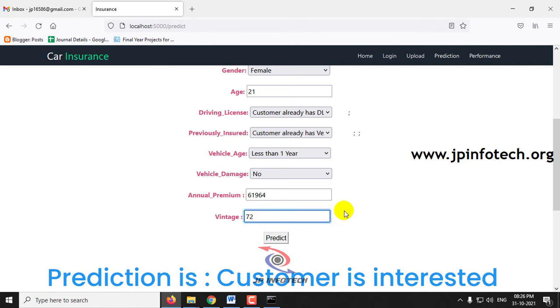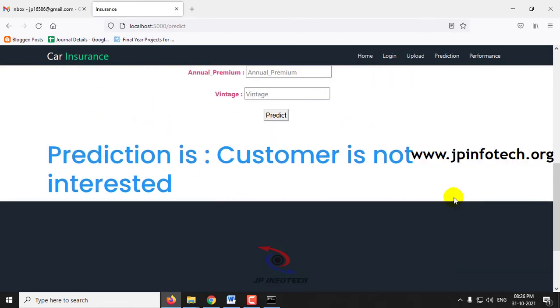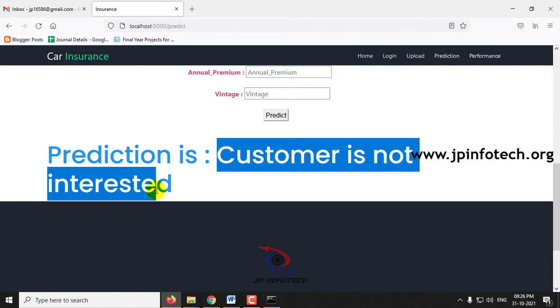Now let us predict the result. Click the predict button, and now you can see the customer is not interested.